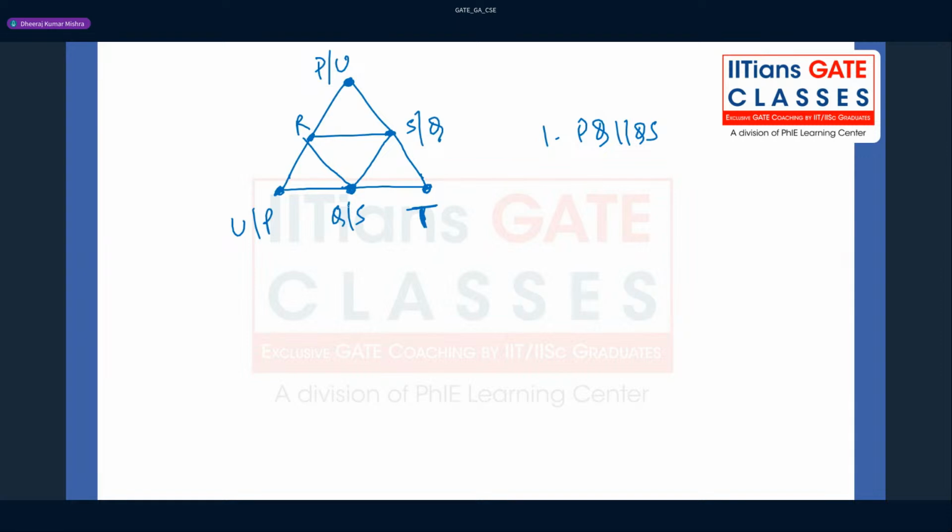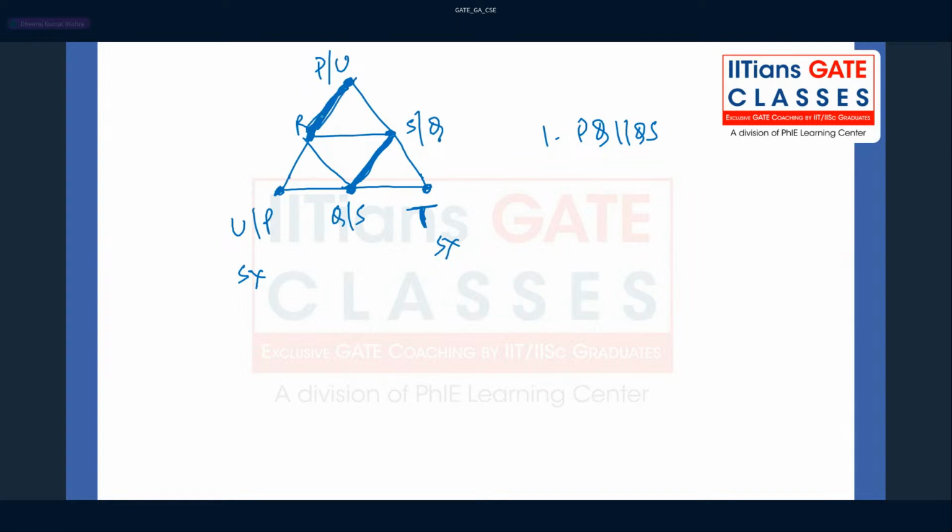If you try to see here, S cannot be placed at the corner because PR is parallel to QS. If this is PR, you can't put S here. You can't put S here, guys. That is very important because this should be parallel. This should be kept in mind. I believe this is fine.